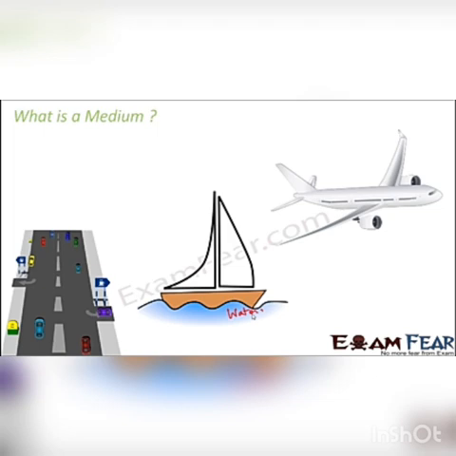Where can the aeroplane move from one place to another? It needs a medium, and the medium is air. So now are you able to understand what is the meaning of medium? Medium means, you can say, it is like a base on which a particular object can move from one place to another.